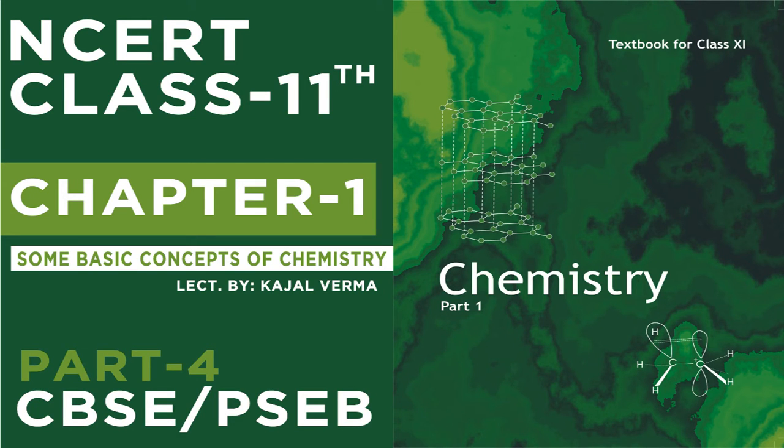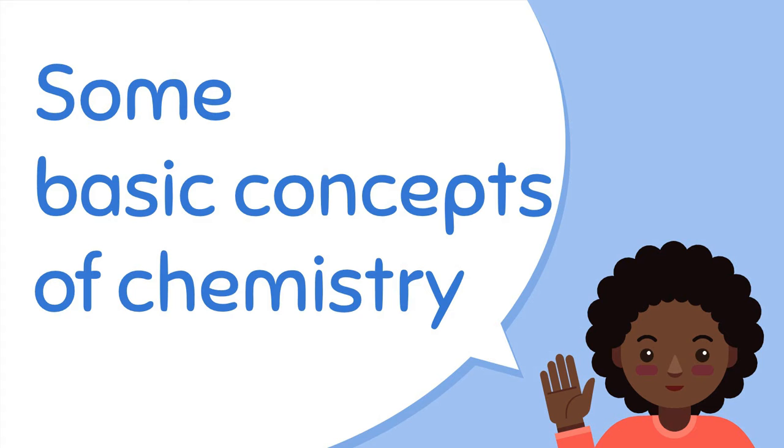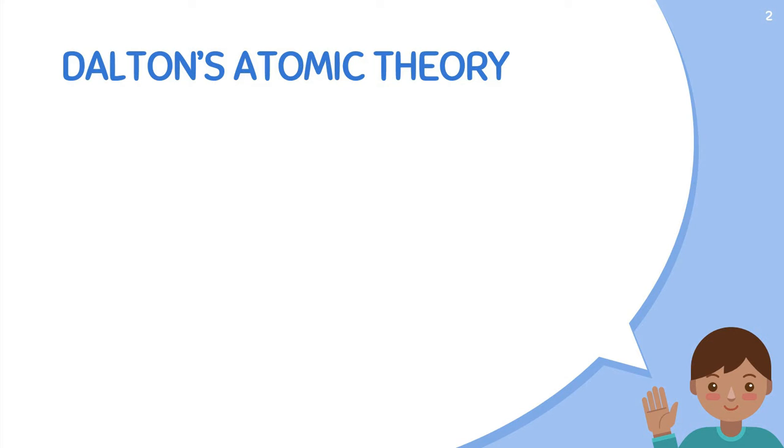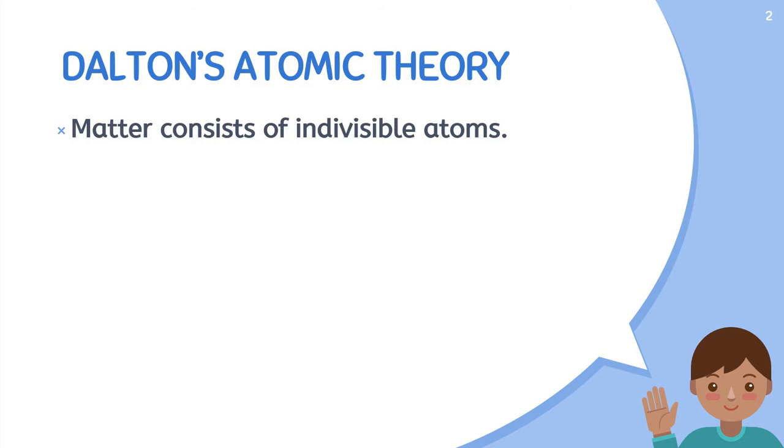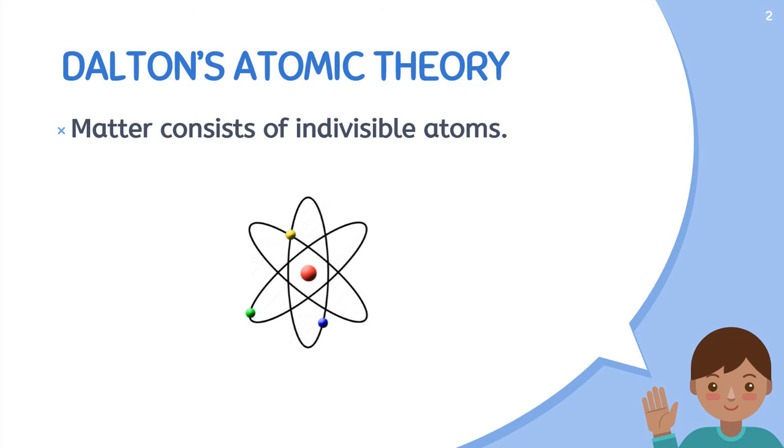Today we'll study some basic concepts of chemistry's remaining topics. So let us start the first topic, that is Dalton's atomic theory. According to this theory, matter consists of individual atoms, and it means that in a matter there is a particular number of atoms present, whether it's solid, liquid, or gas. And in an atom, we have already discussed that there are a number of electrons, neutrons and protons present depending upon the atomic number of that particular atom.